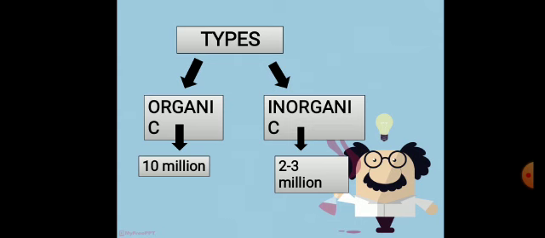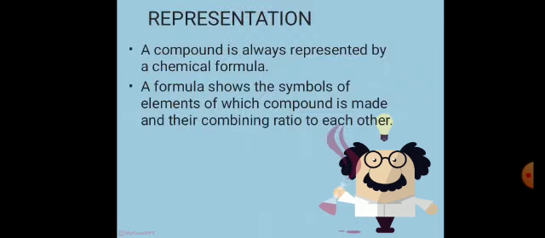Then types. We have different types of compounds, but here we discuss organic and inorganic compounds. Organic compounds are those compounds which consist of only carbon and hydrogen, and inorganic compounds are all the compounds except those of carbon. We have 10 million organic compounds, and 2 to 3 million inorganic compounds are present. Then the representation, the most important topic, is the representation.